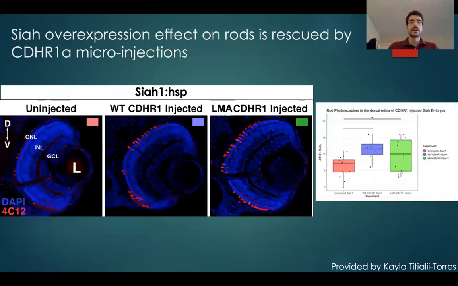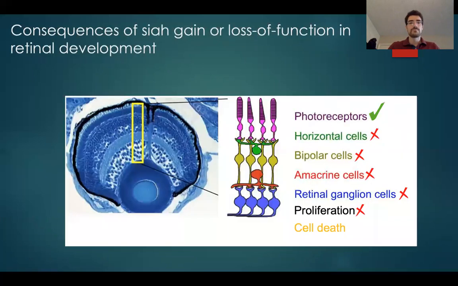And then here again, we wanted to look at the progenitors. So here we're using for C12, which marks photoreceptor mature and immature. And we can see that here with the Siah heat shock, we have a decrease. But then when we inject with the CDHR1 wild type and the LMA, we have a rescue of that phenotype.